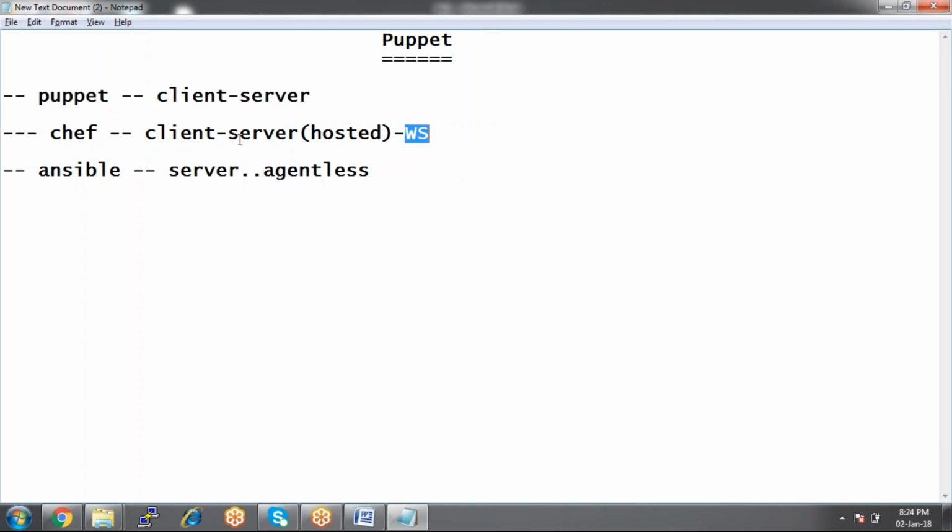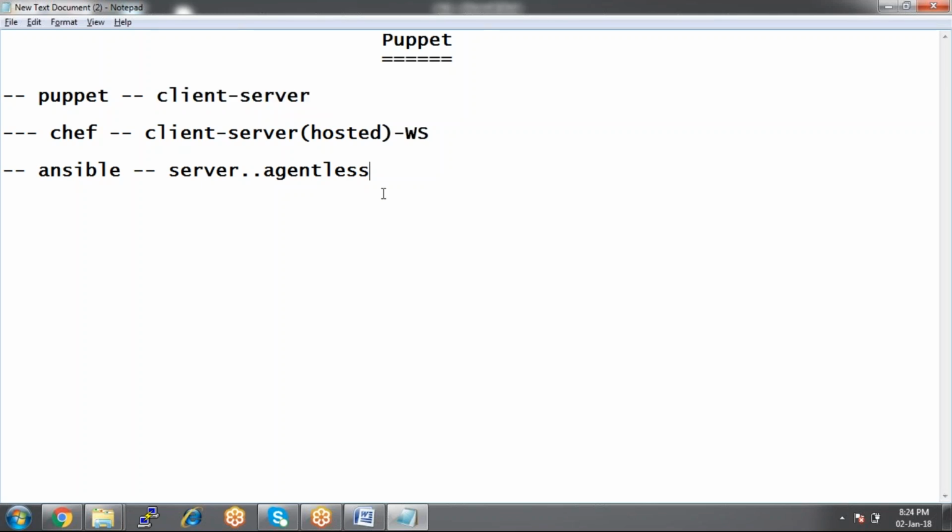To control the server we need the workstation, and also if you want to install clients we need the workstation. Ansible is much easier in terms of configuring, very easy configuration, because it is agentless. And in Puppet, you need to install both client and server.